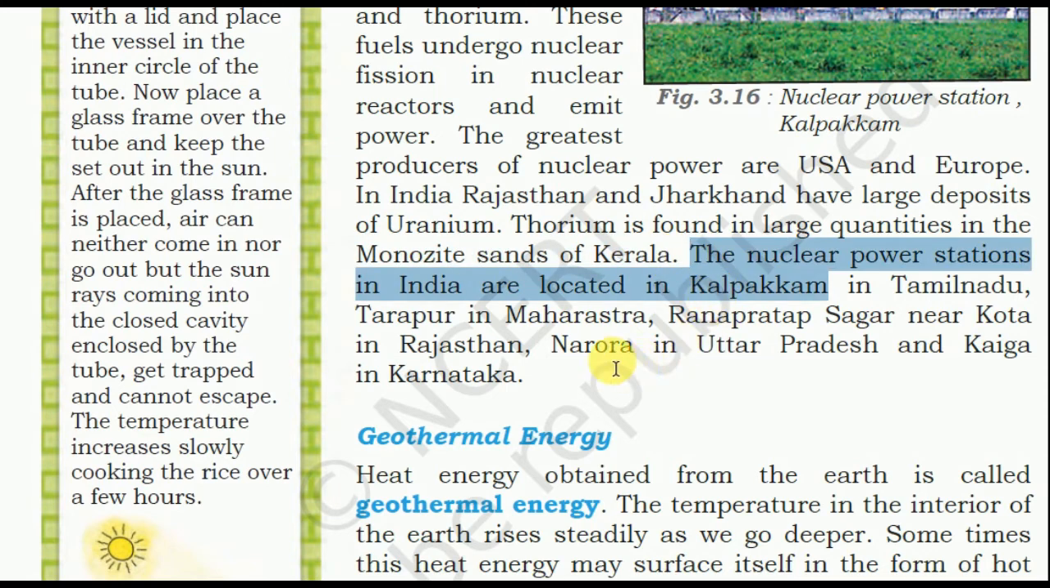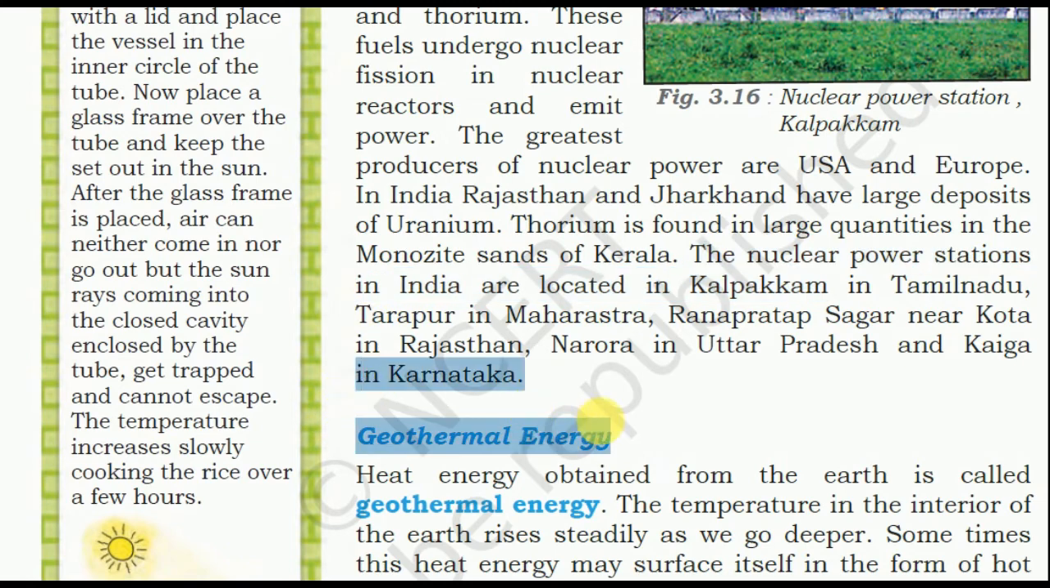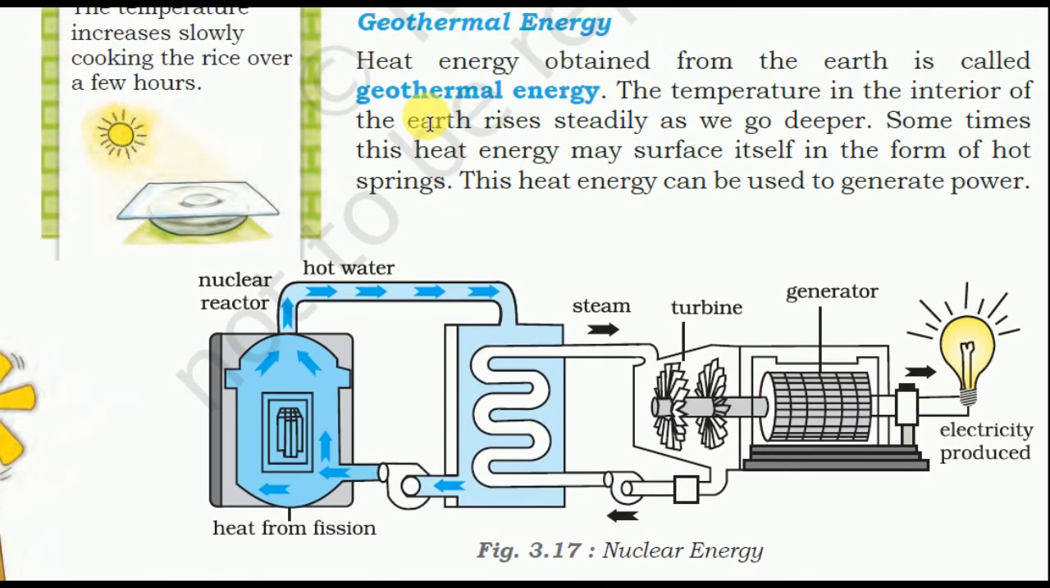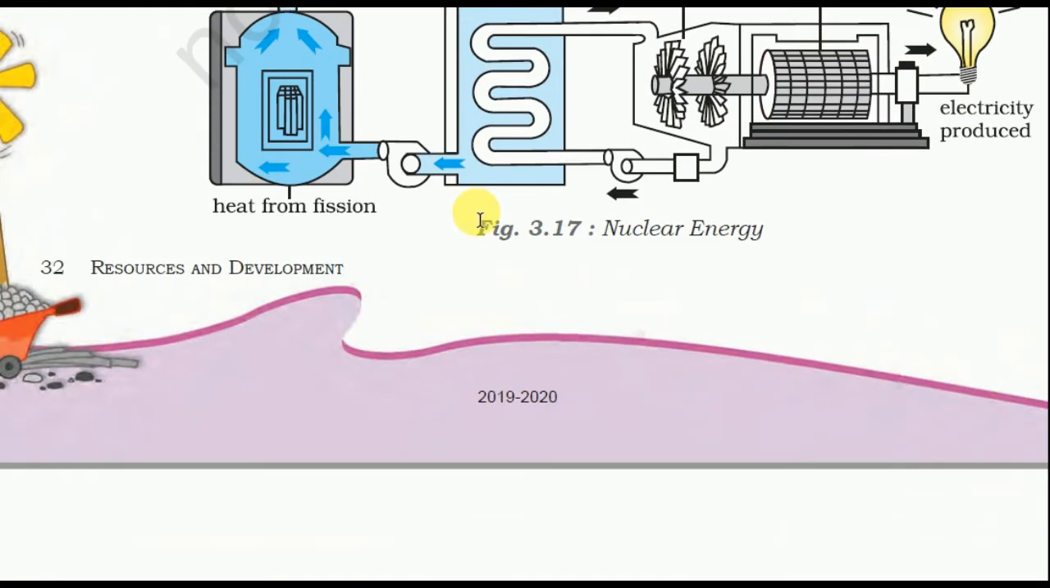The nuclear power stations in India are located in Kalpakkam in Tamil Nadu, Tarapur in Maharashtra, Rana Pratap Sagar near Kota in Rajasthan, Narora in Uttar Pradesh, and Kaiga in Karnataka. Then there is geothermal energy. Heat energy obtained from the earth is called geothermal energy. The temperature in the interior of the earth rises steadily as we go deeper. Sometimes the heat energy may surface in the form of a hot spring. This heat energy can be used to generate power.